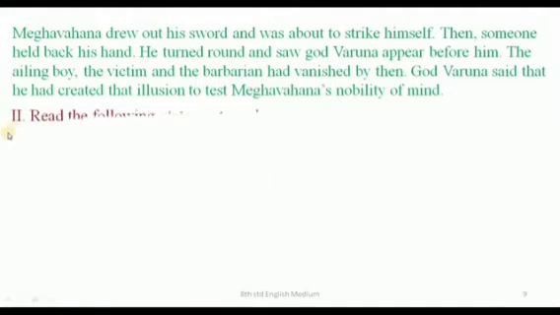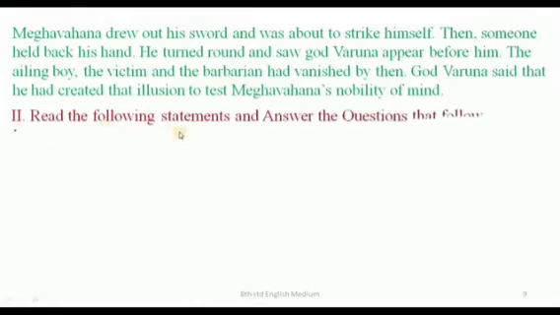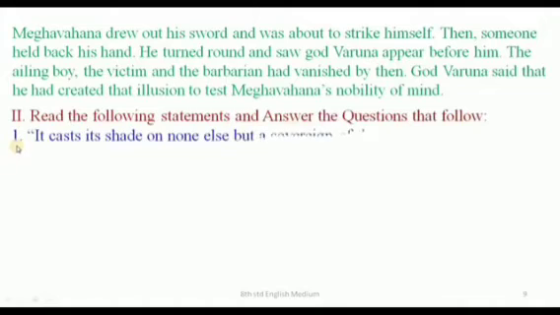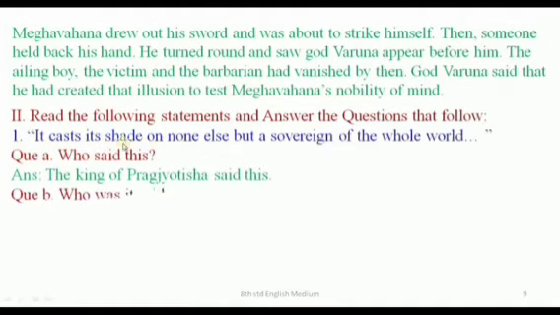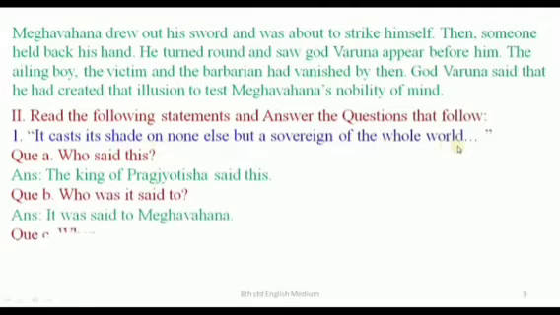Next one. Read the following statements and answer the questions that follow. First one. "It casts its shade on none else but a sovereign of the whole world." Question 1. A. Who said this?